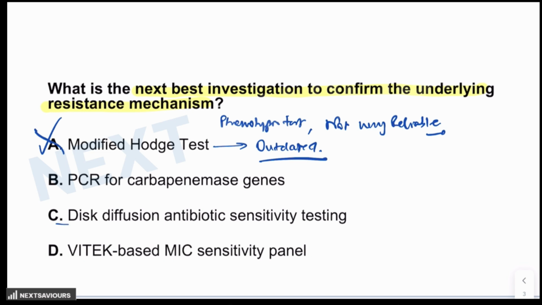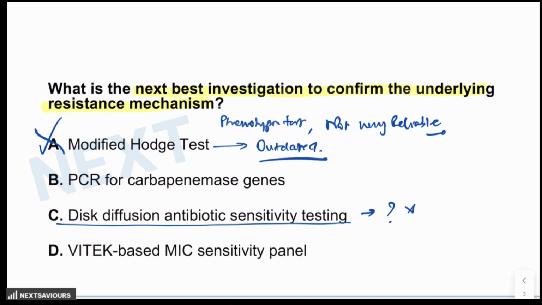Next is disk diffusion antibiotic sensitivity testing. Now this is what has already been done. It told you that the organism is resistant, but it does not explain why. It is usually a great investigation for the first step, but at this step, it is of no use.